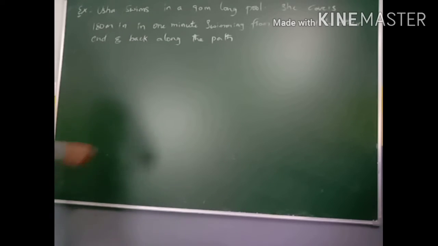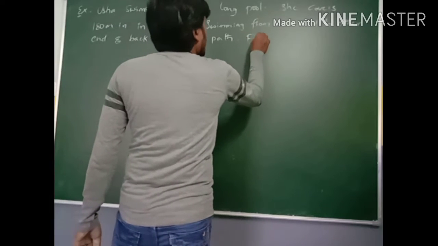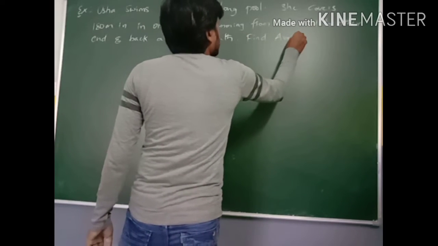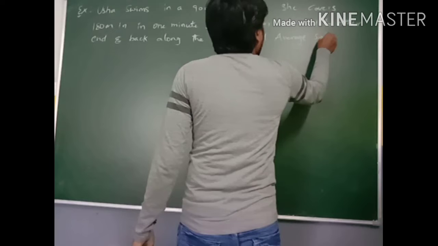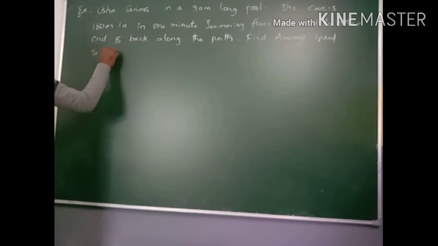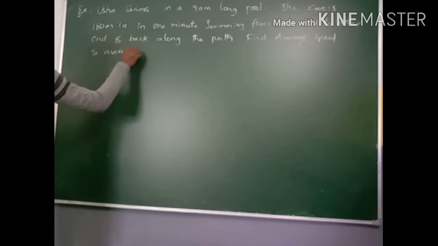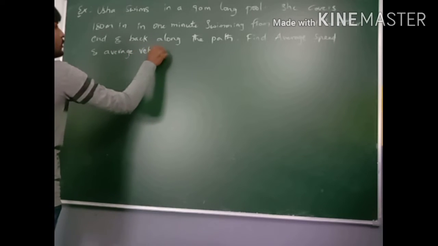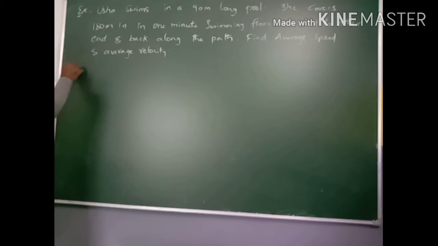Find the average speed and average velocity. So that is the given data.